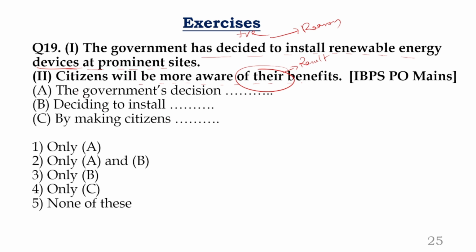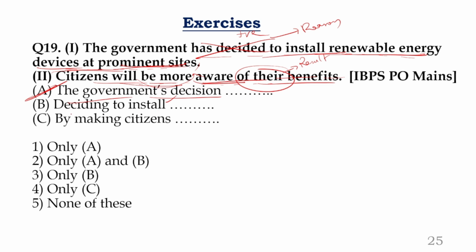Clear? This will become result. Let us look at the statement. The government's decision to install renewable energy devices at prominent sites will make the citizens become more aware of their benefits. That is a simple sentence. First one, absolutely you can take. No doubt at all.